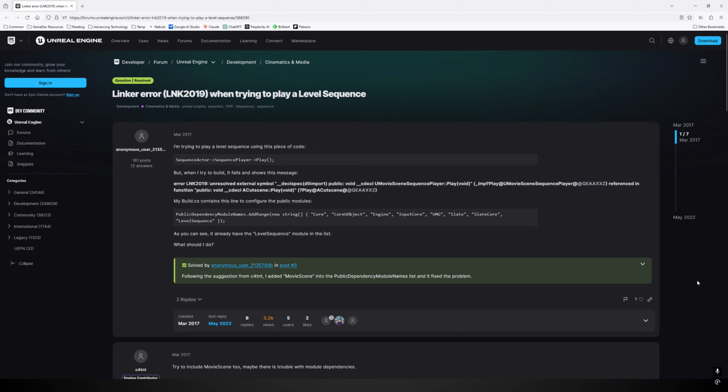So this is a post I found on the Unreal Engine forums where someone encountered a symbol error and they were stuck and they asked for help. So what you'll notice here is he said, I'm trying to play my level sequence using this piece of code, but when I build, I get this message. In the past, without any knowledge of build processes and linkers and symbols, this error probably looks like complete gibberish to people. It did to me when I was first starting out and learning.